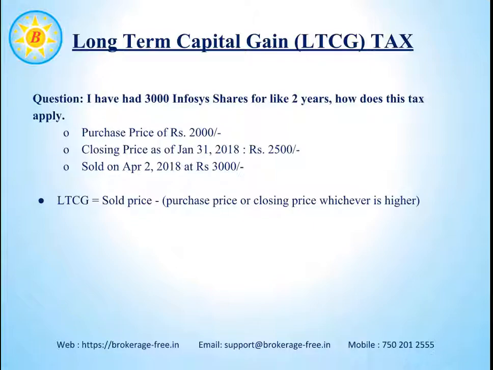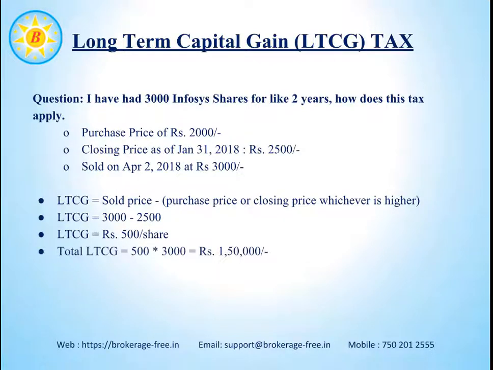So in this case, the price of Infosys on January 31st, 2018 is 2,500 rupees. So we should take this as the base price. So long-term capital gains for this particular share is 3,000 rupees minus 2,500. The gain is Rs 500 per share.